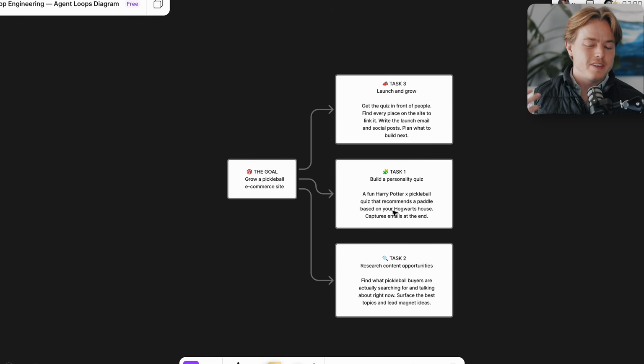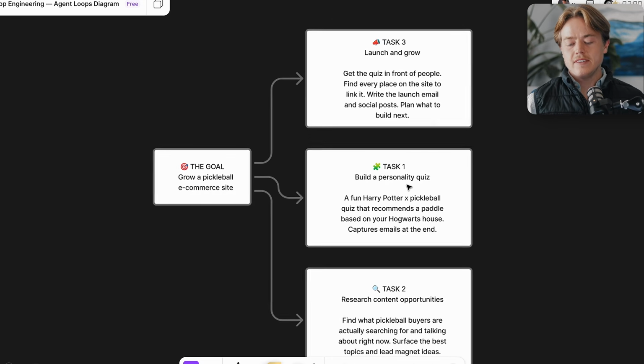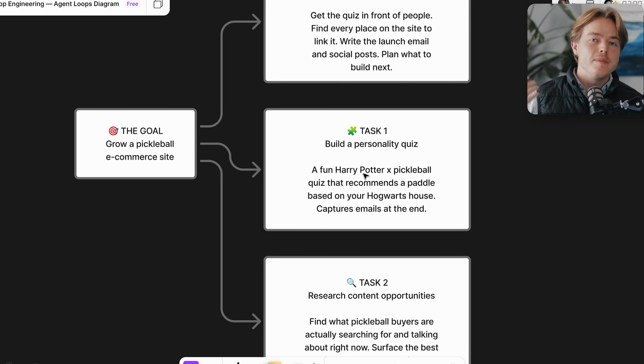So we're going to do a few different tasks to try and accomplish that goal. First up is we are going to build one of these BuzzFeed style quizzes that is going to recommend a pickleball paddle based on what your favorite Harry Potter character is. Now that's kind of goofy, it's kind of silly, but those sorts of things do work and they're pretty shareable.